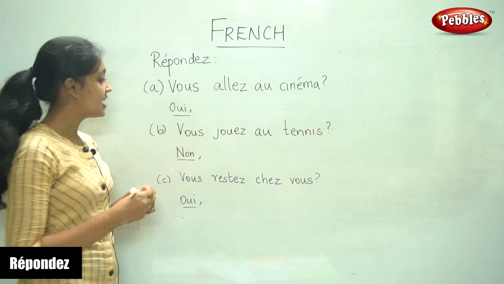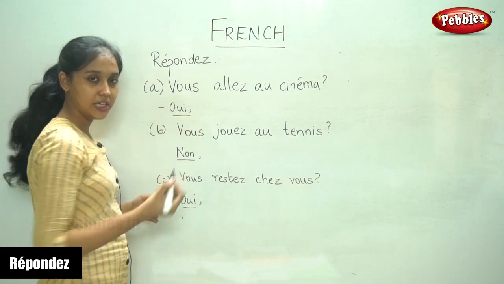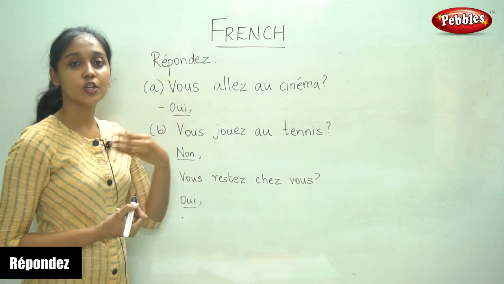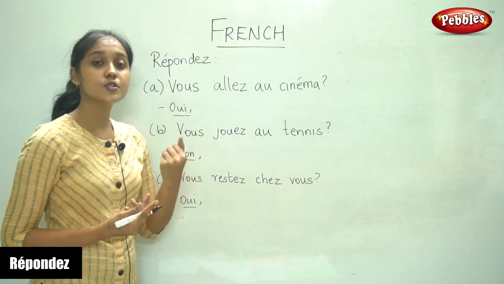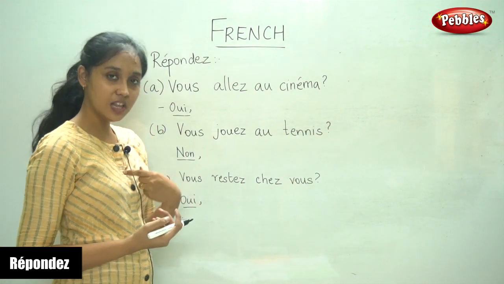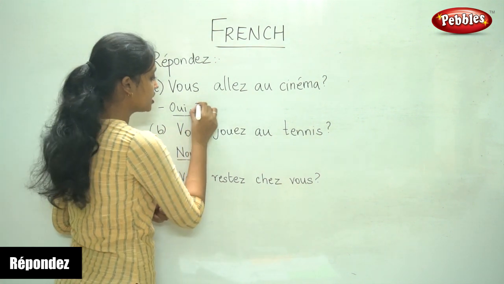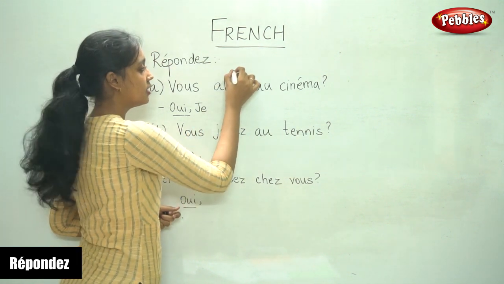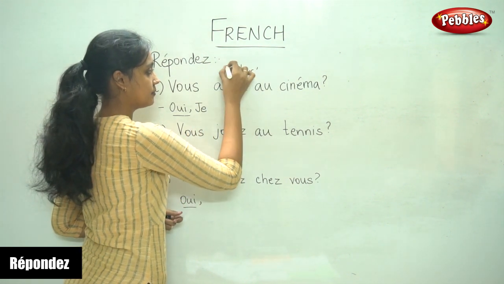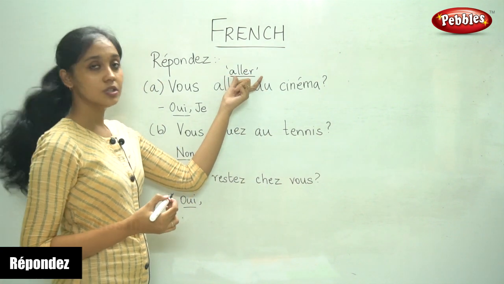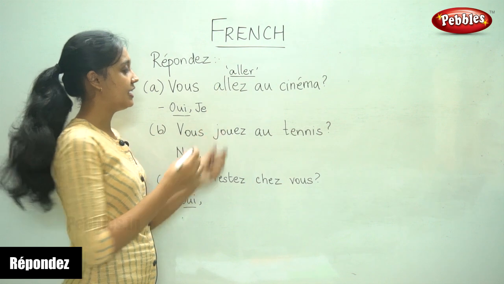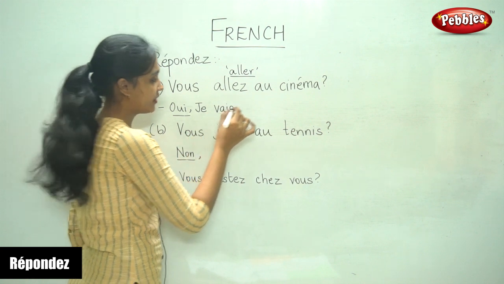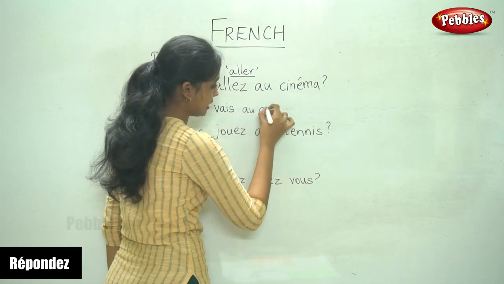And the answer is started as "oui". So it is a positive answer. Vous, they are asking you the question: you go to the cinema? So how will you answer it? You will begin with the first person, je, and aller is the verb we need to conjugate. For je, the conjugation of aller is vais. Oui, je vais au cinéma.